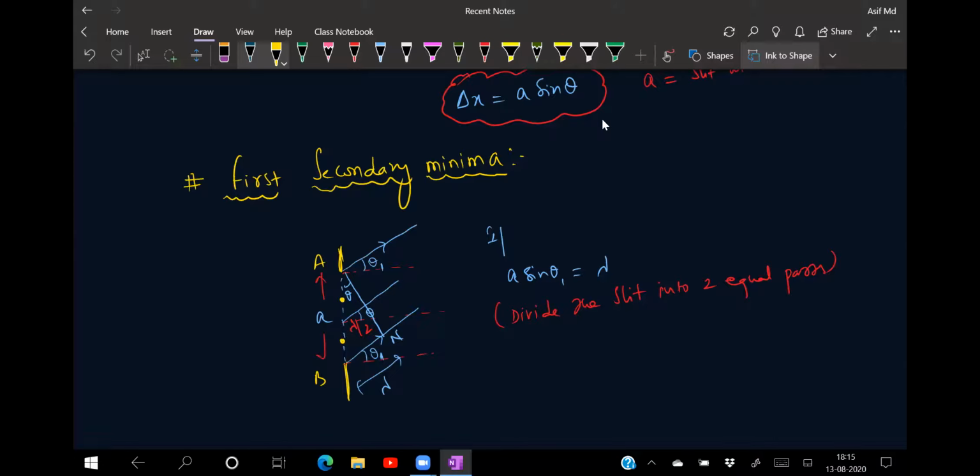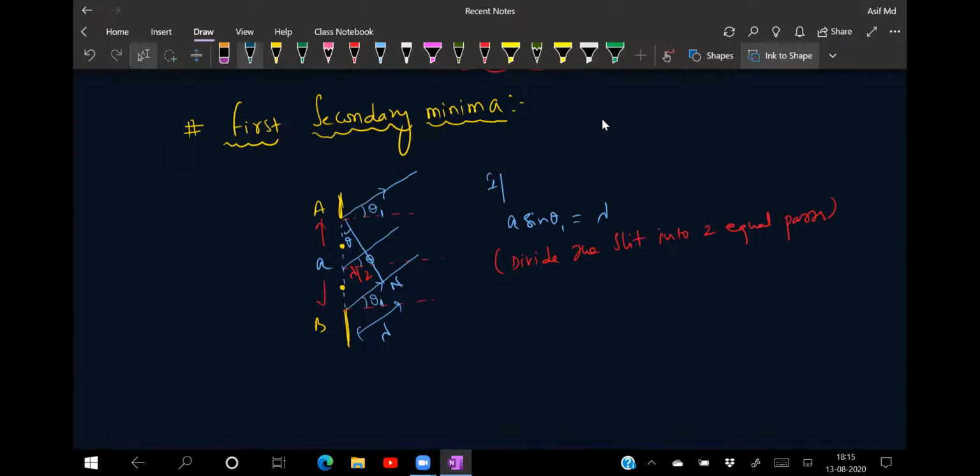Because a sine theta is nothing but lambda, and in between it is lambda by 2, this point and this point will be destructively interfering on the screen. Now we can divide the slit AB into two parts. I'll take this point as C. So dividing into two parts, lambda by 2. Now every point in the upper half AC, there is a point in the lower half CB for which the path difference is lambda by 2.